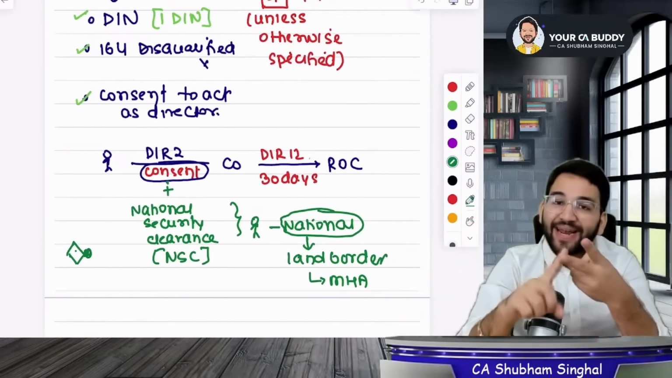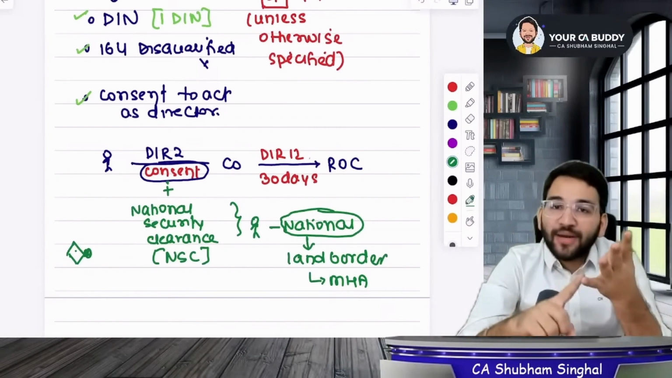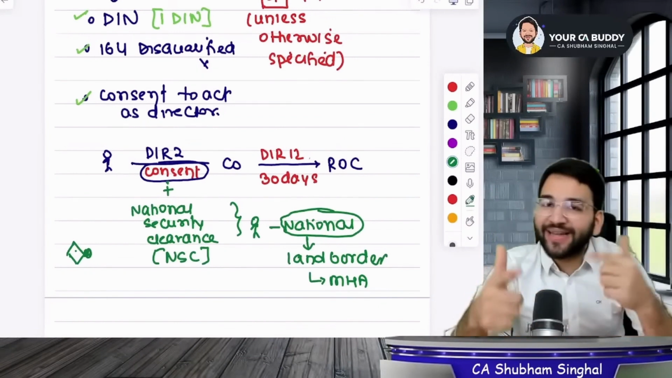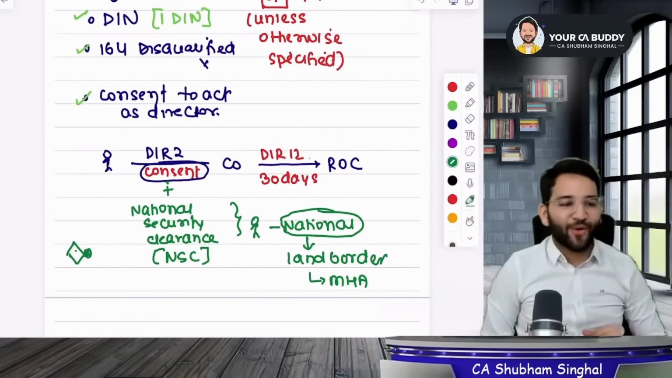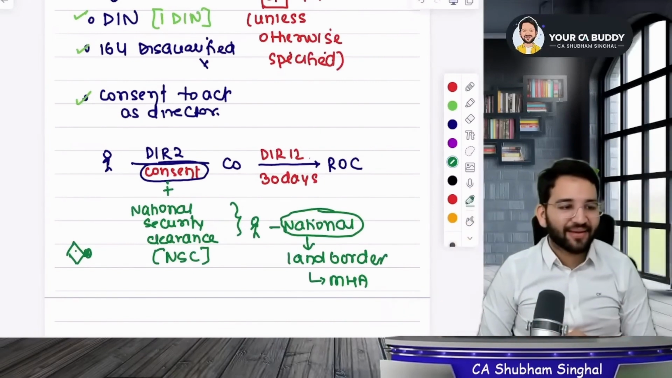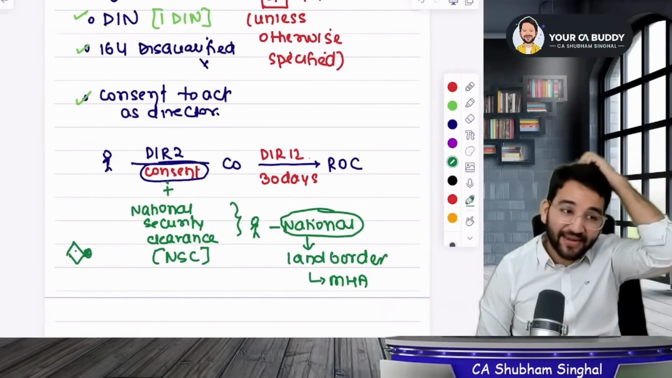Suppose you are a person who happens to be a citizen of a country which shares its border with India. Then you will need to get a national security clearance from the Ministry of Home Affairs. And after sending that to the company, you can become a director. Yes, right, Afghanistan, Bangladesh and Nepal. Understood now? Very good.